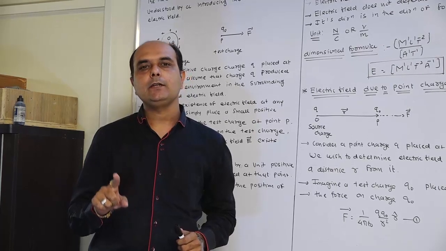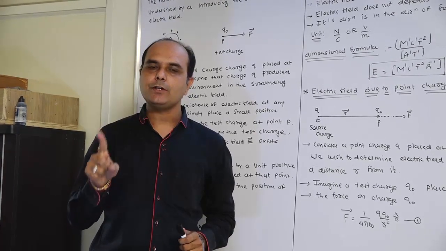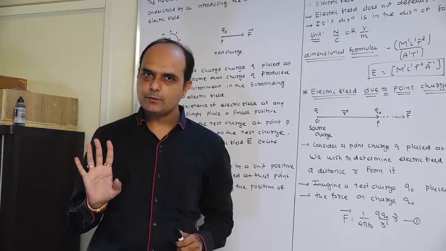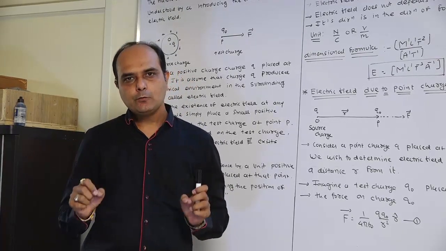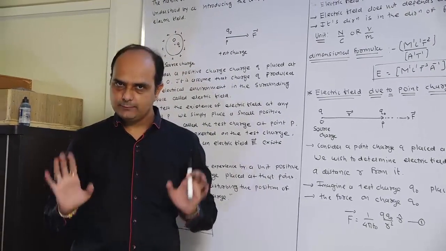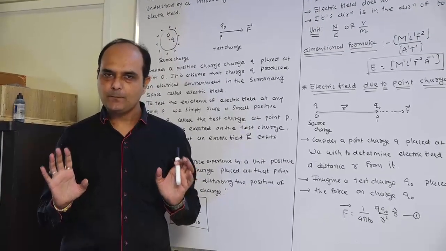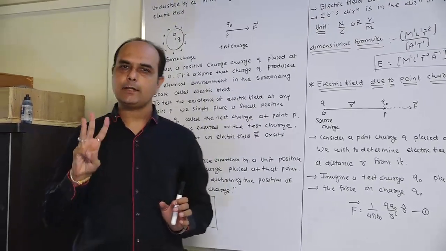Now we can say that electric field intensity is which quantity? Vector quantity. And today we are coming across the word field. The total types of field are three.